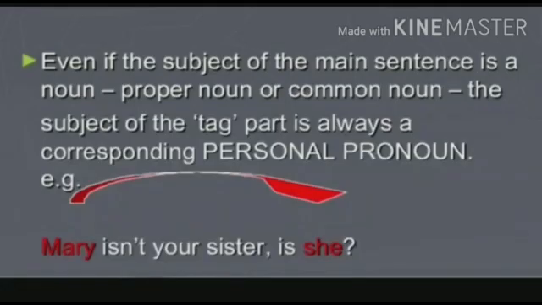We shall go to the next point. The subject of the main sentence is sometimes a noun or pronoun or common noun. If it is so, the subject of the tag part is always a personal pronoun. For example, Mary isn't your sister, is she? Here, Mary is female, so we are using the pronoun she. Likewise, if it is any male, we have to use he. If it is given as a plural noun, we have to use they. According to the subject, we have to use a personal pronoun in the tag part.